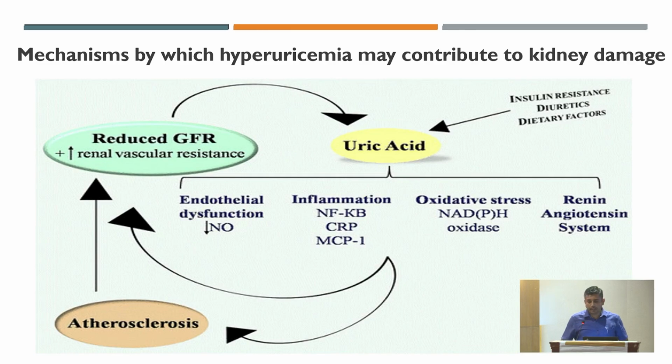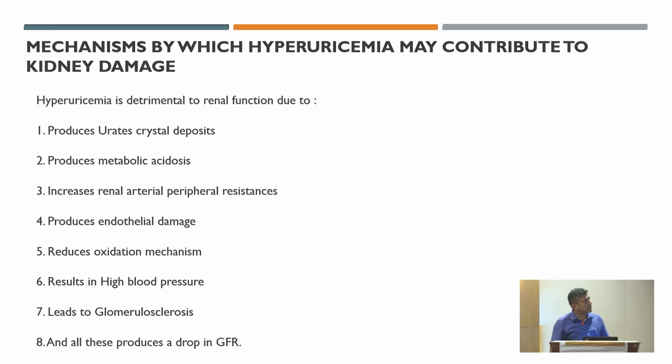Then hyperuricemia can contribute to kidney damage. As we know, uric acid causes endothelial dysfunction by reducing nitric oxide, acts as an inflammatory marker, and causes oxidative stress and RAS activation. By this mechanism, it can cause atherosclerosis and reduce the GFR by increasing renal vascular resistance. So these are the mechanisms by which uric acid can contribute to kidney damage.